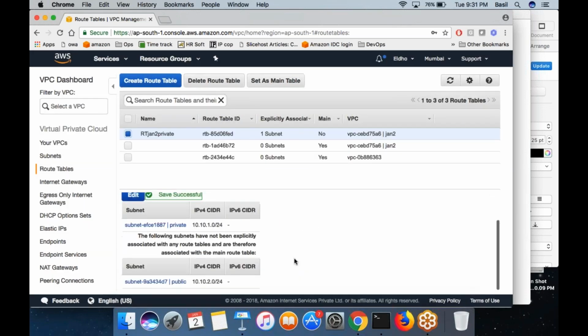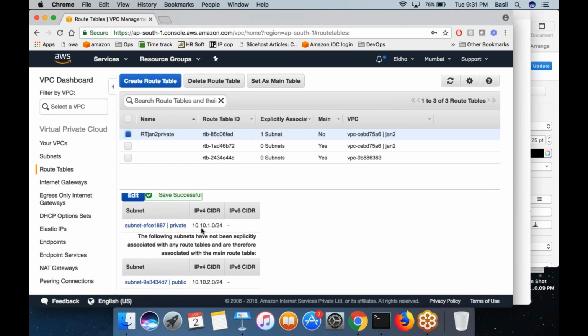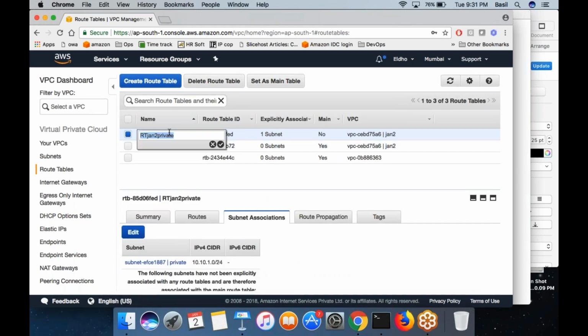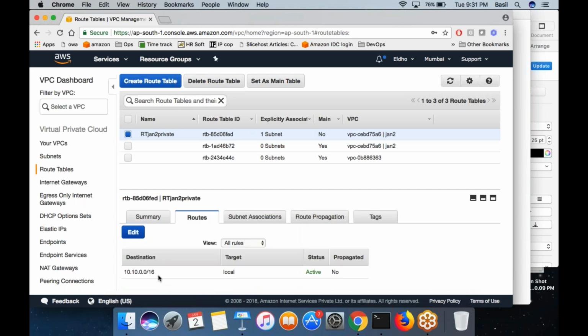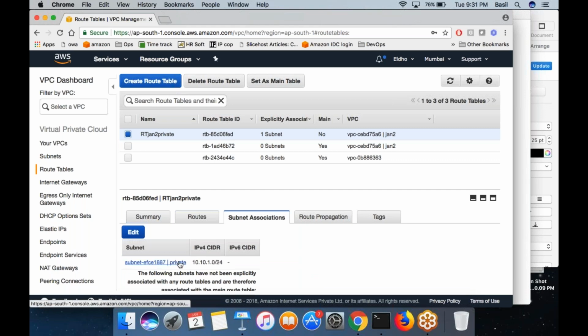Okay, great. You can see that in the list. Currently, this routing table RT Jan to private has only one rule: connection to this IP block would be local, and it is associated with a subnet called private. Great. Now I am going to create one more routing table.